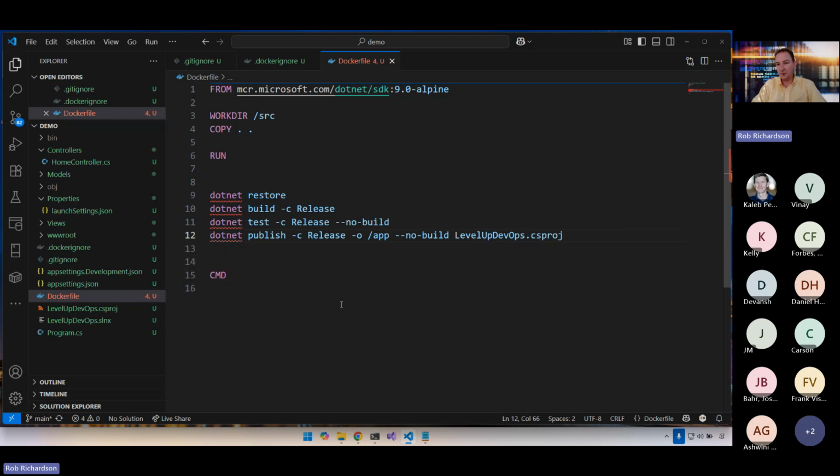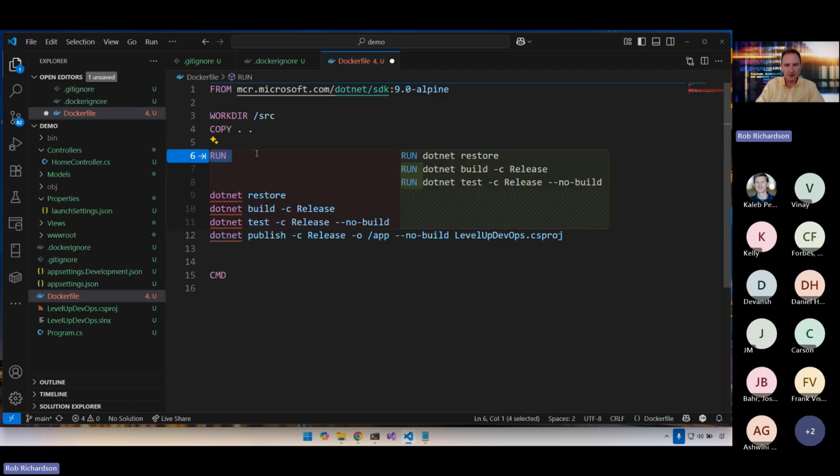Now, those are the commands that we would run on the command line to get from our source code to the content that we would need to publish to IIS or to Nginx or wherever we wanted to run this. So how might we turn these into a Docker command?